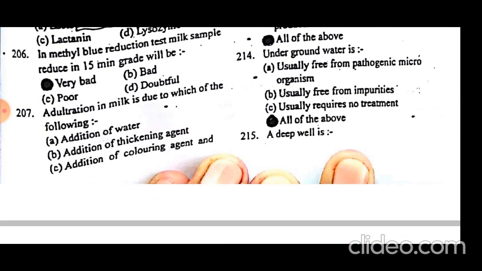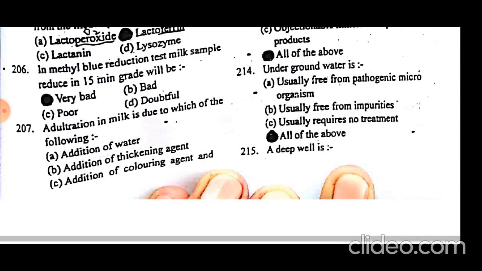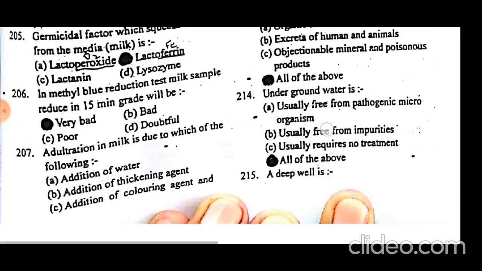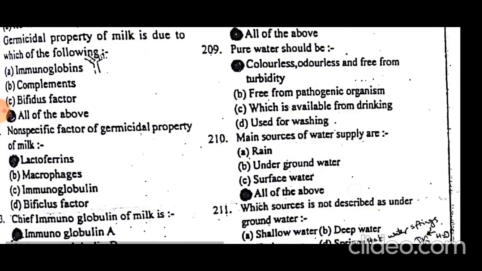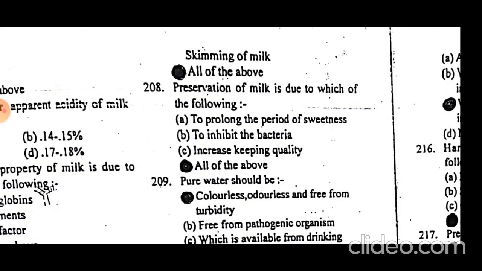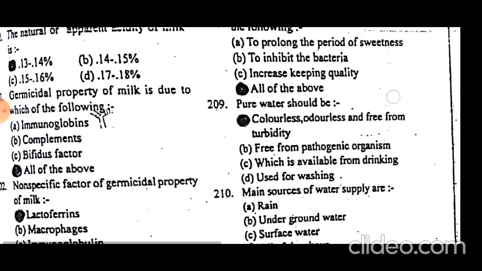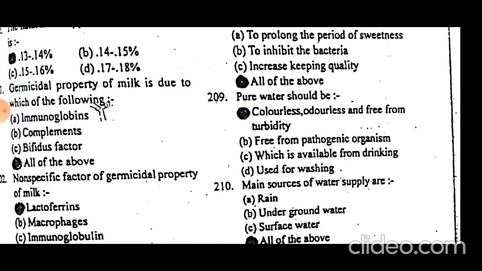Adulteration in milk is due to which of the following? All of the above: addition of water, addition of thickening agent, addition of coloring agent. They are all responsible for adulteration of milk. Preserving of milk is done to prolong the period of sweetness, to inhibit the bacteria, and to increase keeping quality. Pure milk should be colorless, odorless, and free from turbidity.